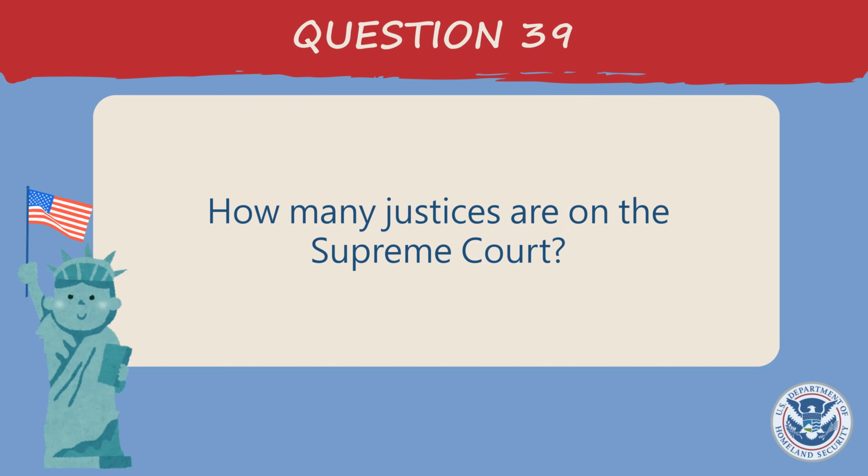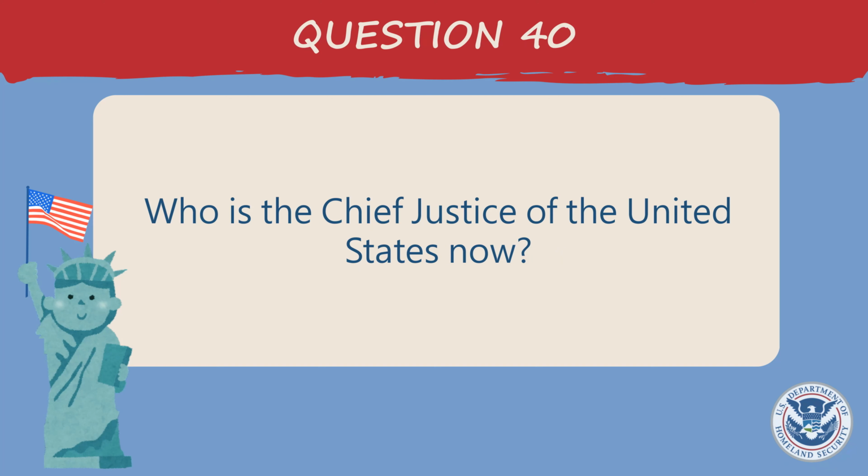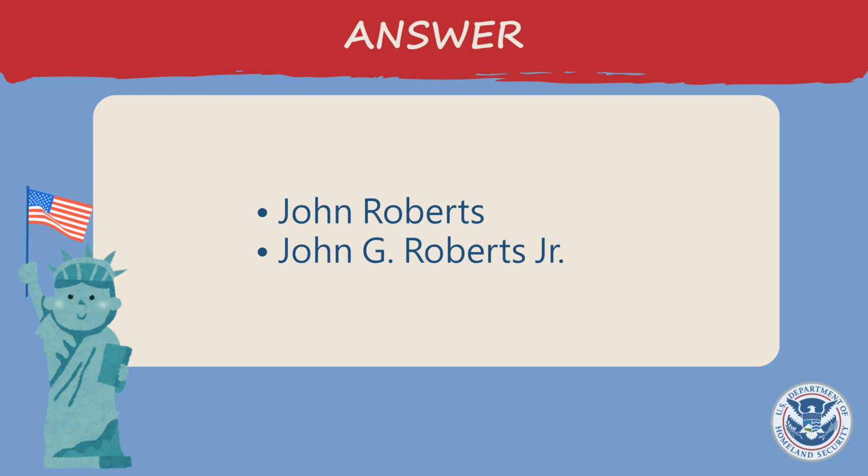How many justices are on the Supreme Court? 9. Who is the Chief Justice of the United States now? John Roberts. John G. Roberts, Jr.